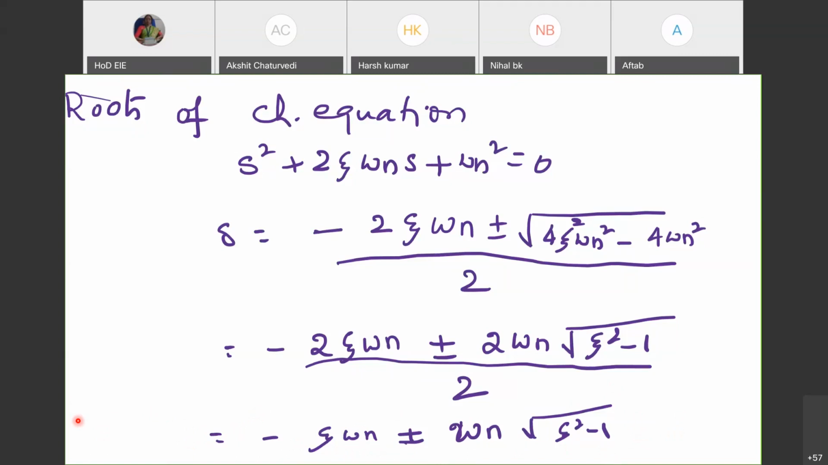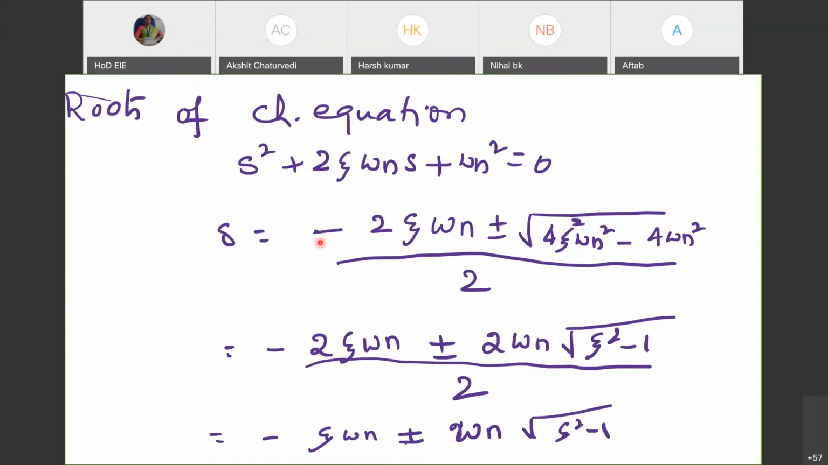Is there anything? If someone has any issue, please let me know. But I feel it is the basics of algebra which I'm applying here. So you have the roots of the equation, second order transfer function roots we have obtained.